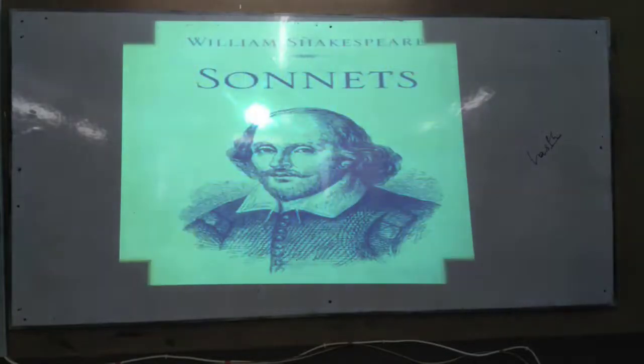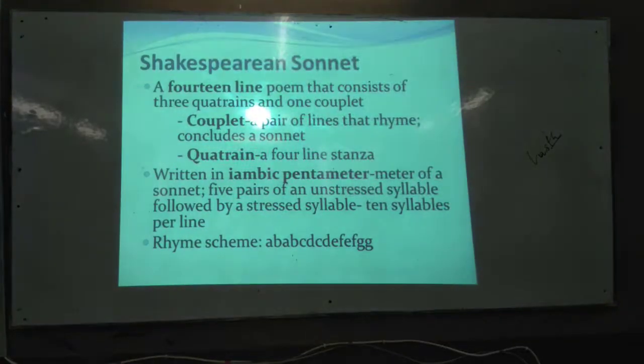You will say, there are some features written. You just read it out. A 14-line poem that consists of 3 quatrains and 1 couplet. Already I have mentioned. A couplet means a pair of lines that rhyme and concludes a sonnet.